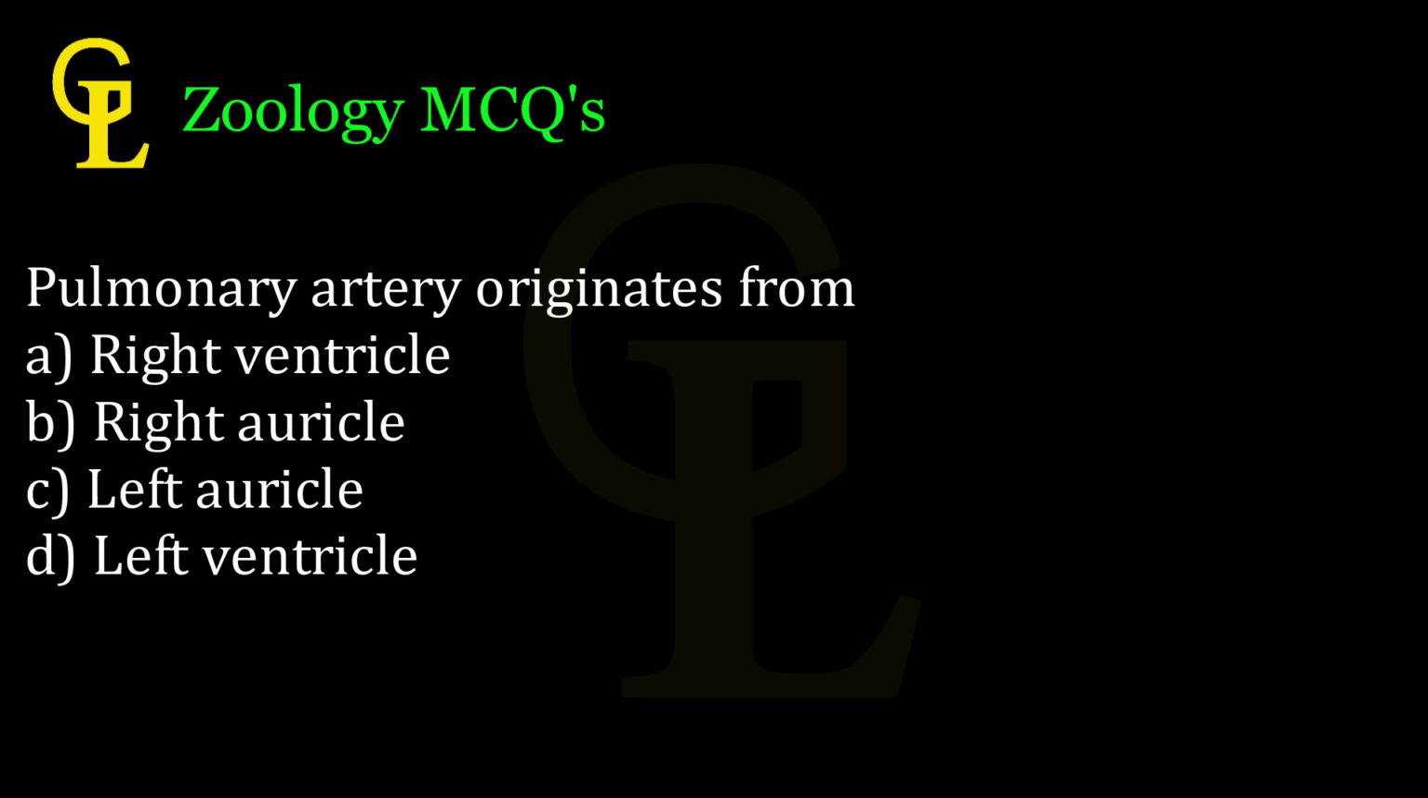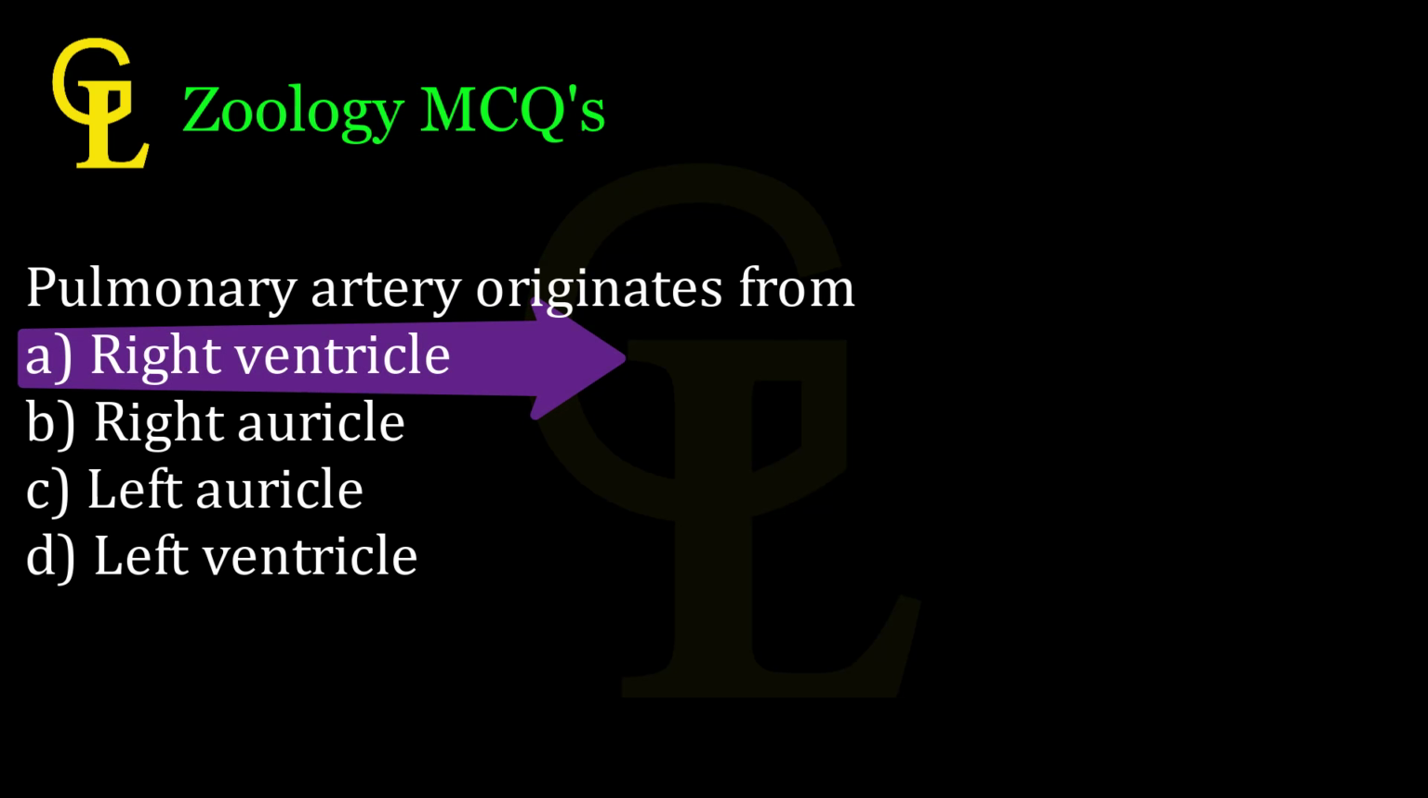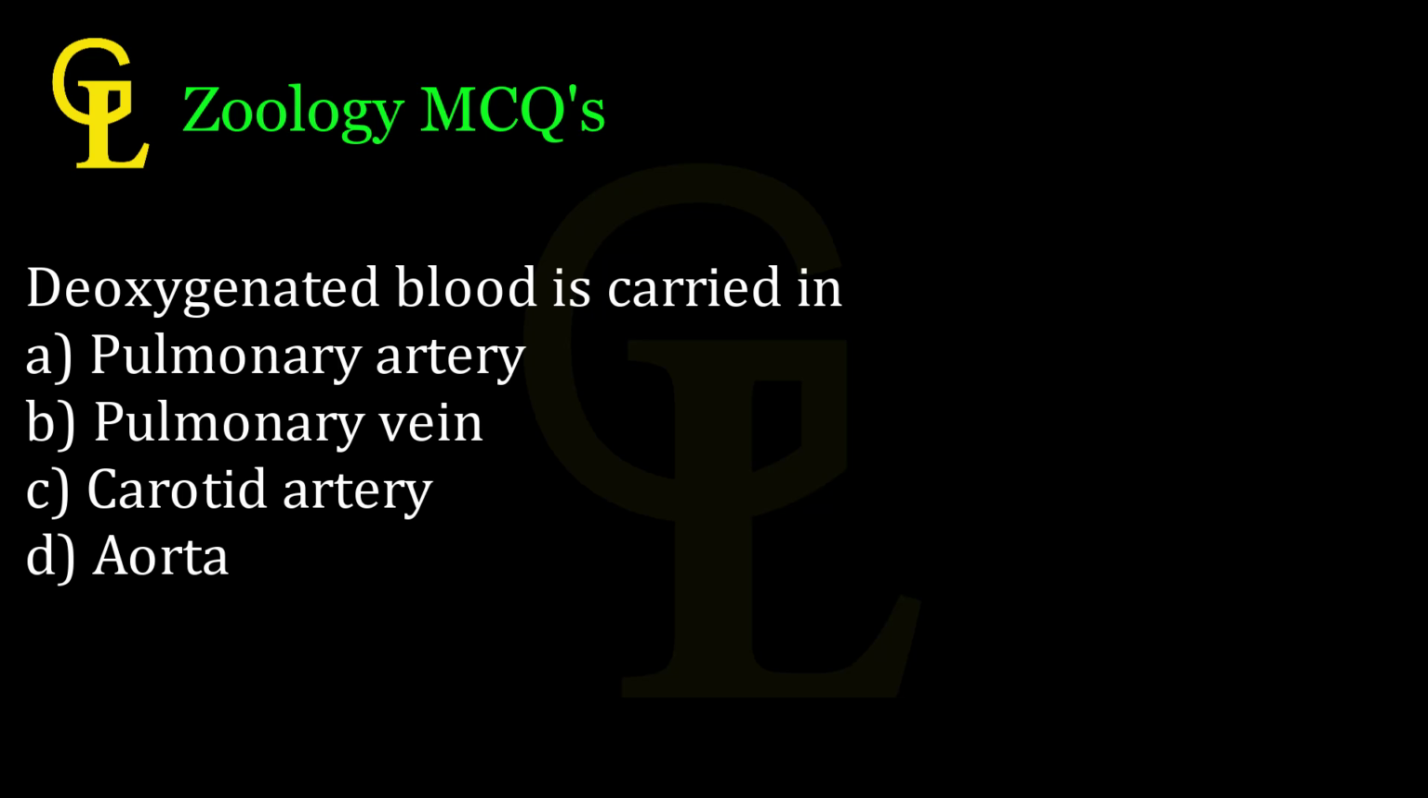Pulmonary artery originates from A. Right ventricle, B. Right auricle, C. Left auricle, D. Left ventricle. Correct answer, A. Deoxygenated blood is carried in A. Pulmonary artery, B. Pulmonary vein, C. Carotid artery, D. Aorta. Correct answer, A.